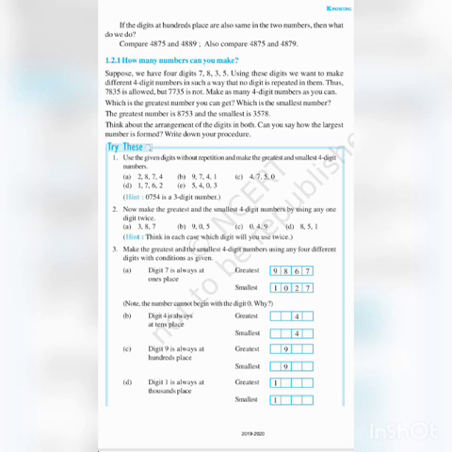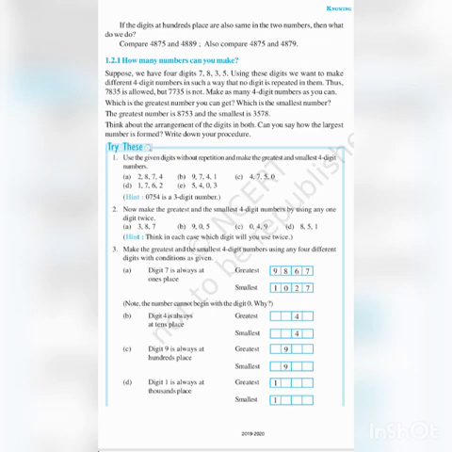Understood? In the Try These problem they have given, use the given digits without repetition and make the greatest and smallest 4-digit number. We have to just arrange them to form the greatest and smallest number without repetition.